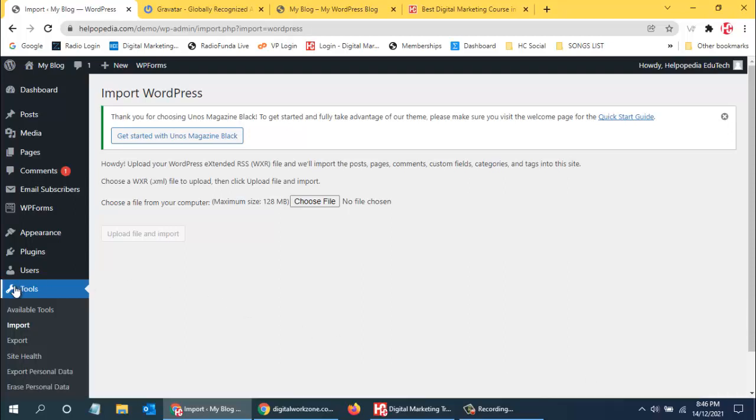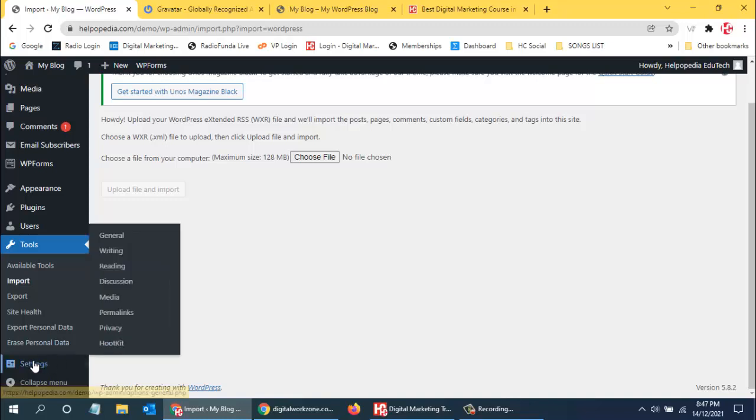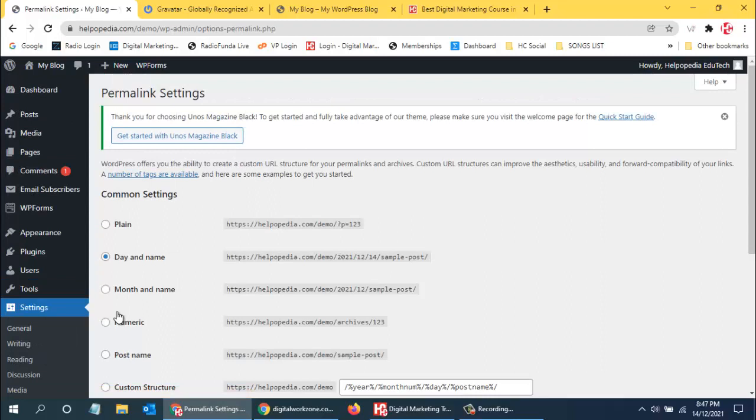And then the next thing over here is settings. In settings, we don't change anything over here. We use only this option, permalink. Permalinks is the URL structure of the website that we need to define. Over here it shows that the website URL structure will be like this: whenever we create a blog, it will be the base URL of the website, then demo, then 2021 12 14, which is today's date, and then the name of the blog.